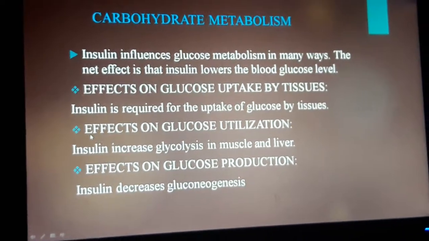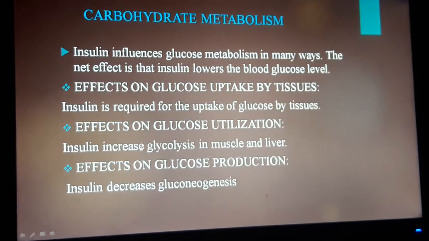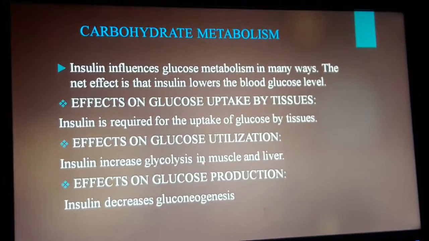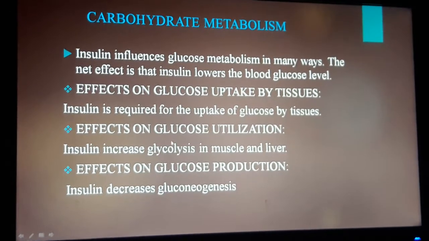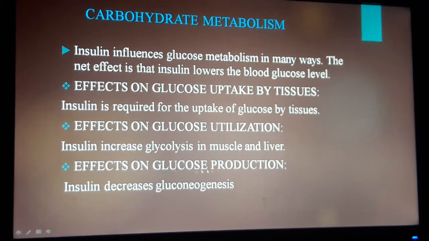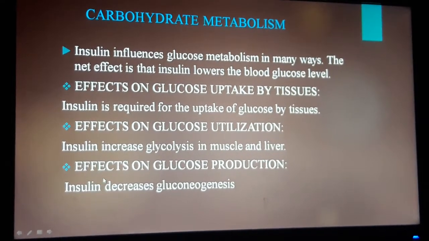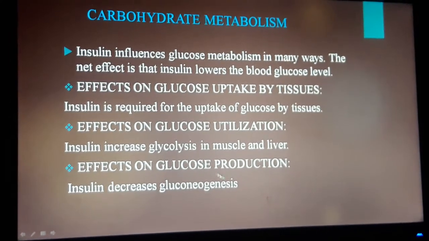The next, effects on glucose utilization. Here, insulin increases glycolysis in muscle and liver. So, glucose is utilized in higher concentration. The next, effect on glucose production. Insulin decreases gluconeogenesis, so glucose production is decreased.